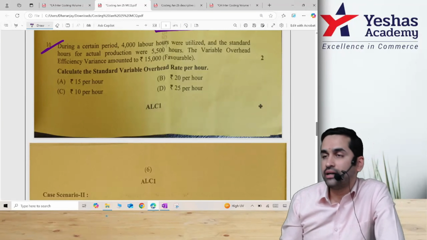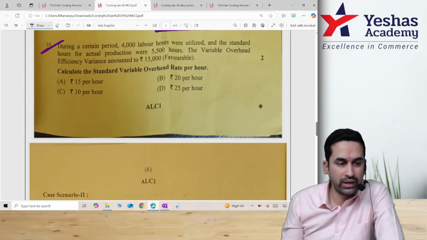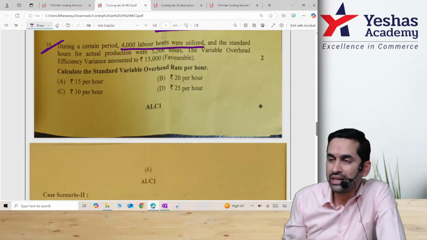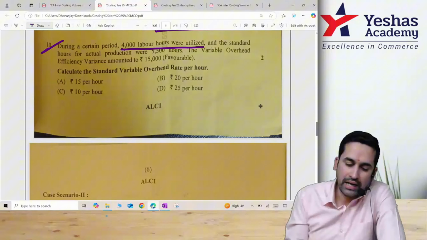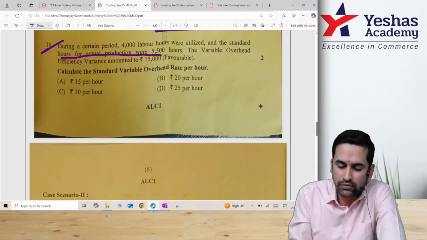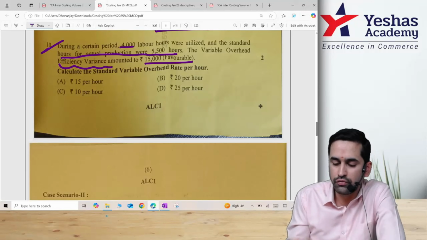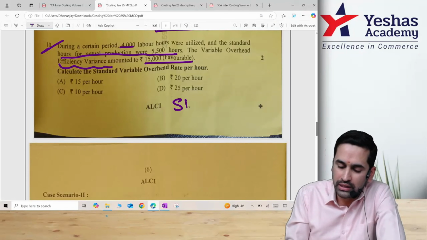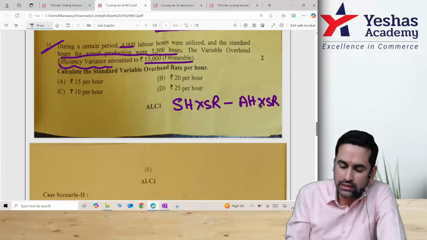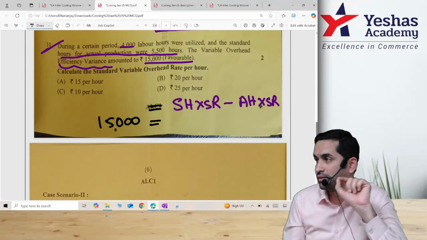Question number 10. Again standard costing, reverse working question. During a certain period, 4,000 labor hours were utilized. When they say utilized, this is actual. The standard hours for actual production, this is SH. Standard hours is given as 5,500. Variable overhead efficiency variance is favorable. Remember, variable overhead efficiency is SH into SR minus H into SR. Am I correct? Efficiency, correct? And the answer is 15,000 favorable. That means it is a 15,000 positive number.